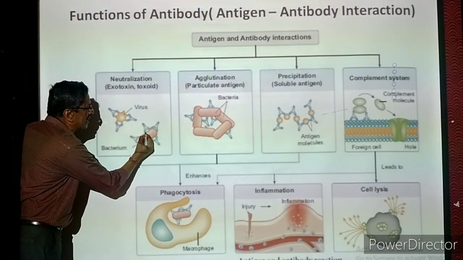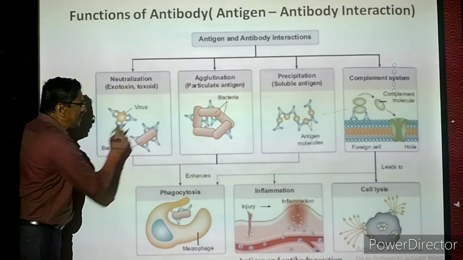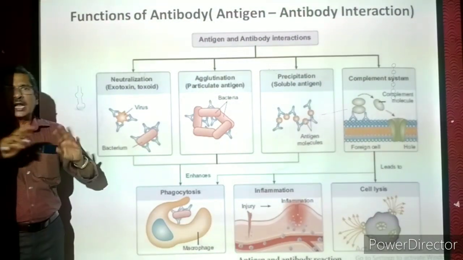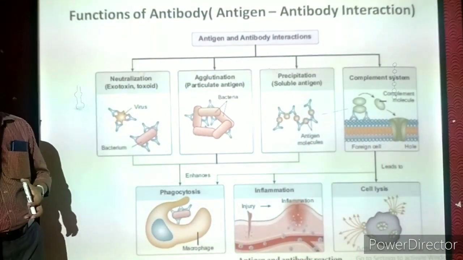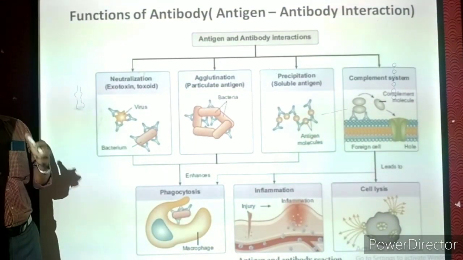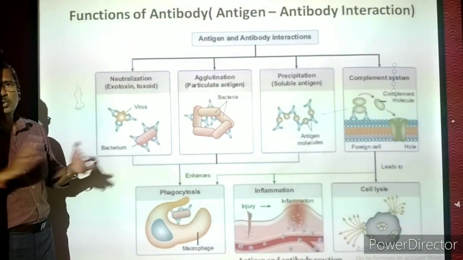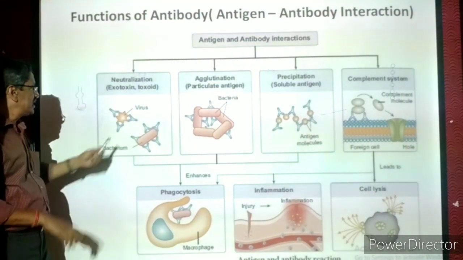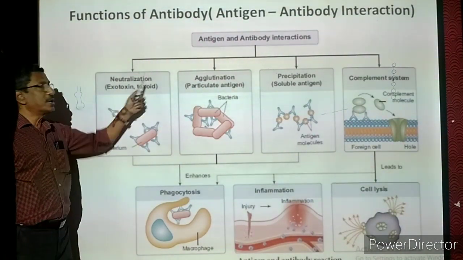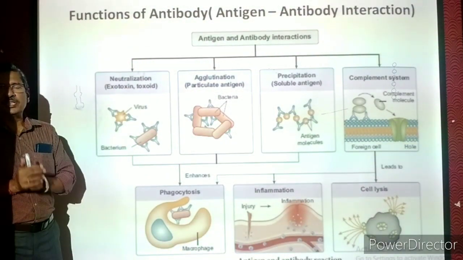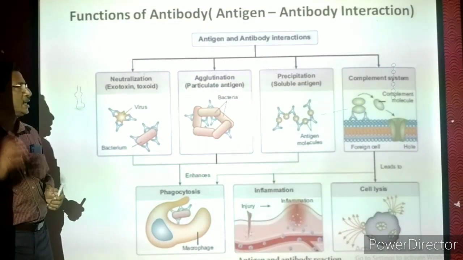Once the toxin is coming out, immediately the antibody is neutralizing the toxin. What is the meaning of neutralizing? It is making the toxin become non-toxic. It is neutral. It cannot cause any diseases because of the antibodies. So that is called neutralization. Now the poison which is harmful has become neutral.